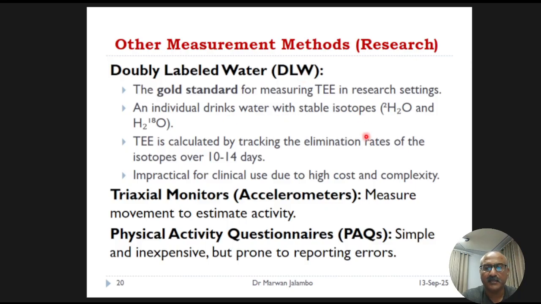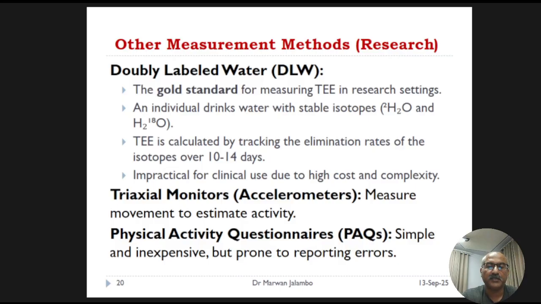By tracking how quickly these isotopes are eliminated from the body over 1 to 2 weeks, researchers can precisely calculate total energy expenditure. However, its high cost and complexity make it impractical for clinical use.